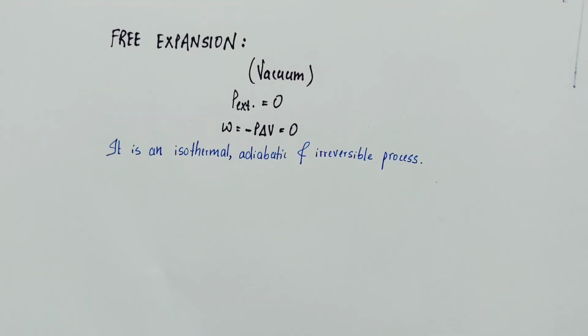Then there's free expansion, which takes place in vacuum, making P external equal to 0, which simultaneously makes the work 0. As we all know, free expansion is an isothermal, adiabatic, and irreversible process. Isothermal meaning delta U is equal to 0, adiabatic meaning Q is equal to 0, and irreversible meaning that we use the formula of minus P external delta V for work, which makes it 0.